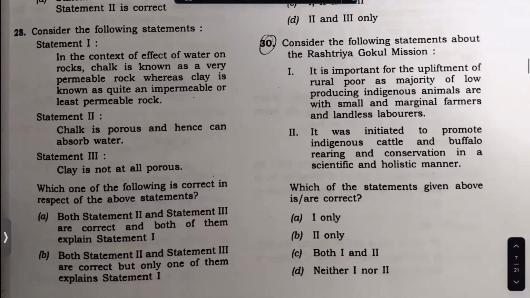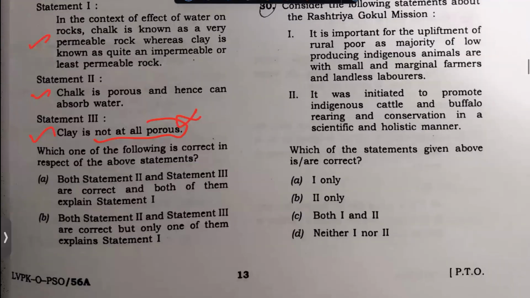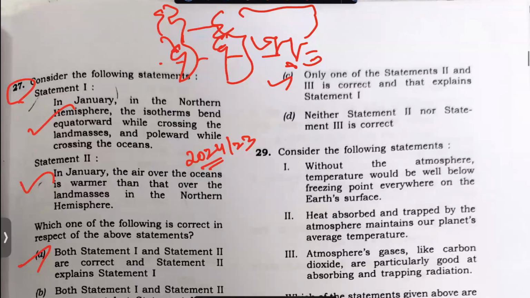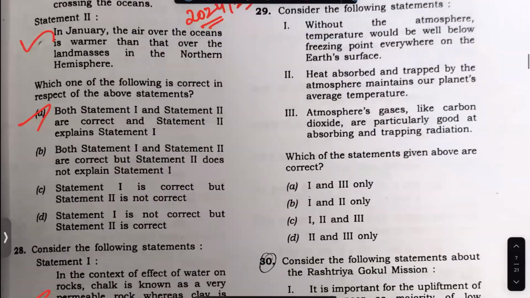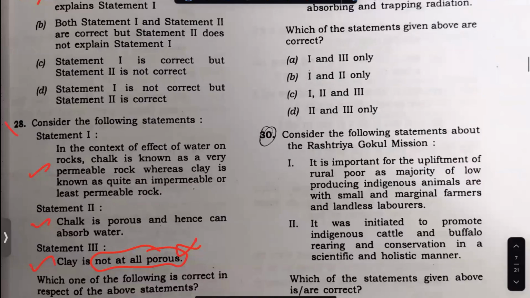This is a very important question as well. That is the point that we should actually check in the context of rock and chalk. And yes, chalk is porous, clay is not at all porous. This is wrong. So one of the statements is correct. So only one of statements 2 and 3 is correct and explains the other. This question also can be taken, it's direct.